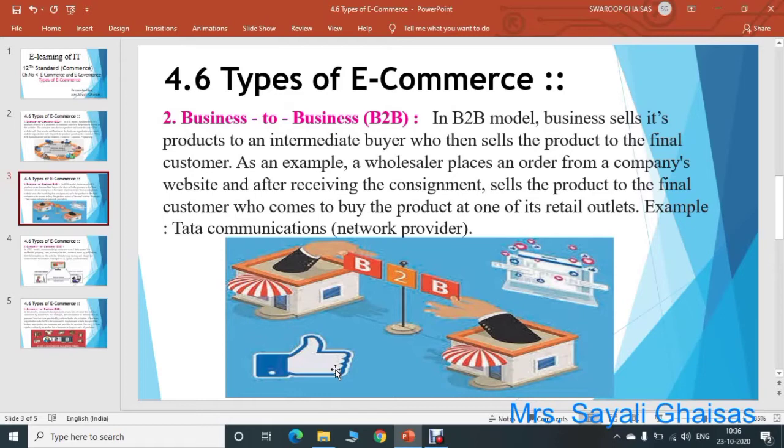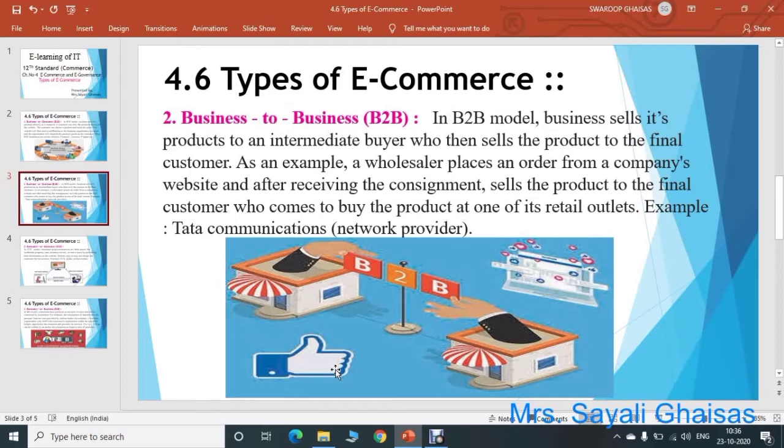For example, wholesalers place an order from a company's website, and after receiving the consignment sell the product to a final customer who comes to buy the product at one of its retail outlets.